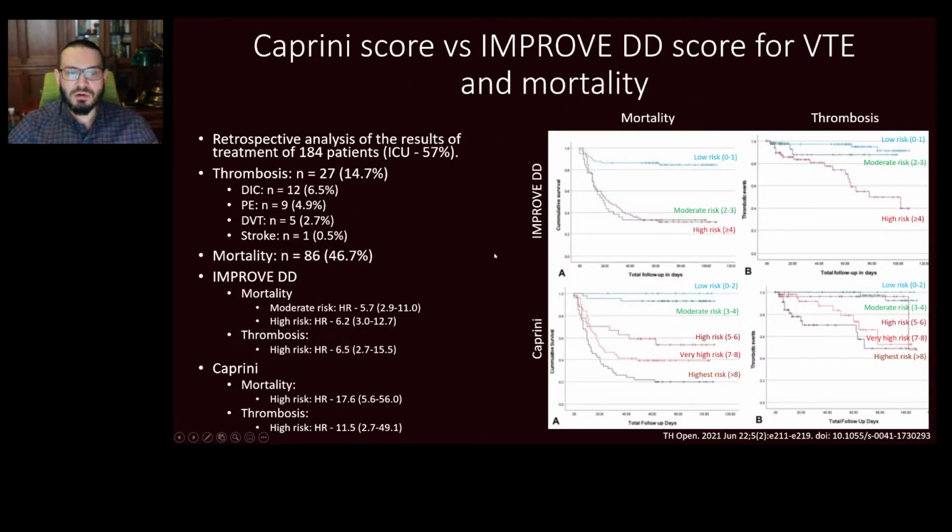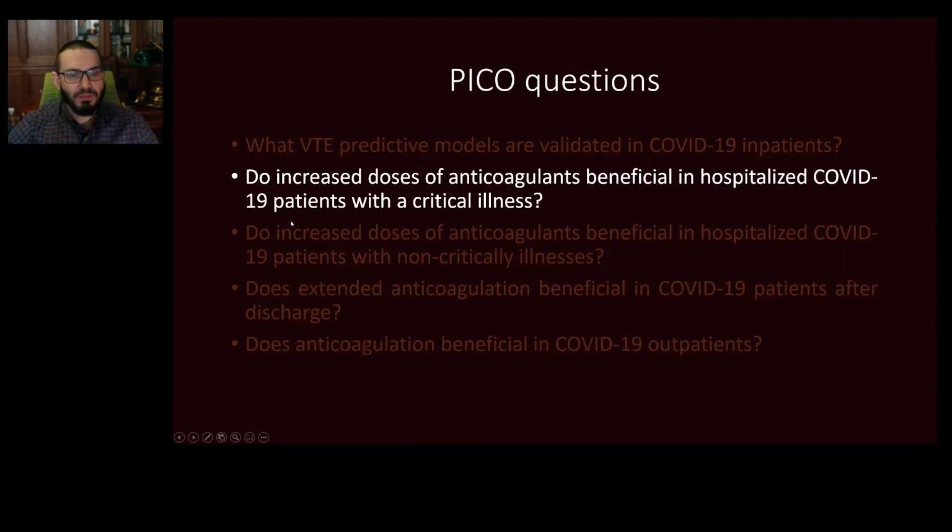In another paper, these two scores were compared with each other in the setting of the development of venous thromboembolism and death in COVID patients, and both of them showed a good correlation. The patients who were stratified as having a high risk according to the IMPROVE-DD or the Caprini score also had an increased number of VT events and an increased risk of death in the COVID setting.